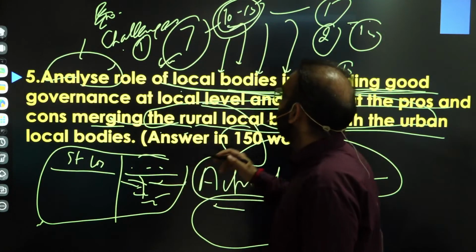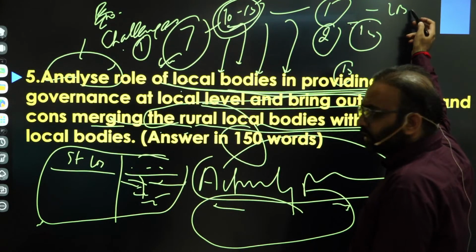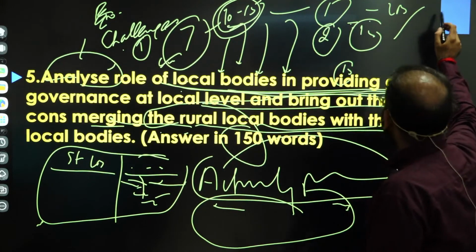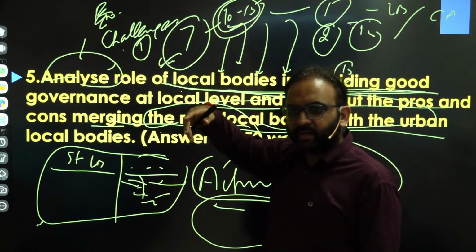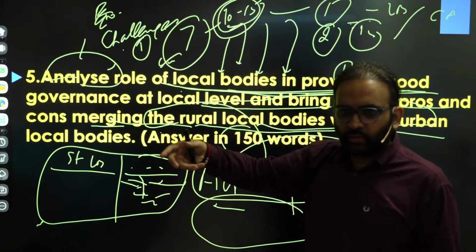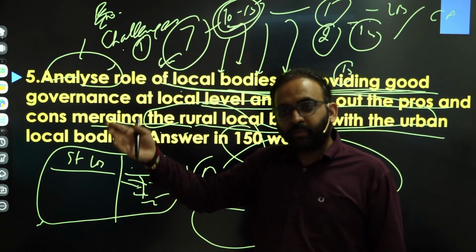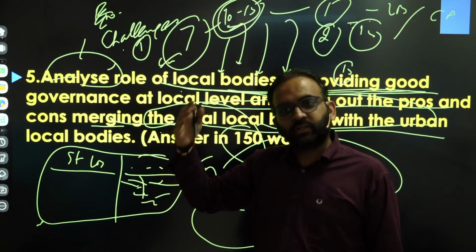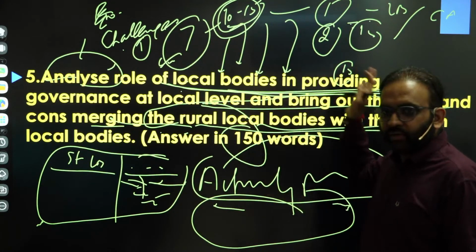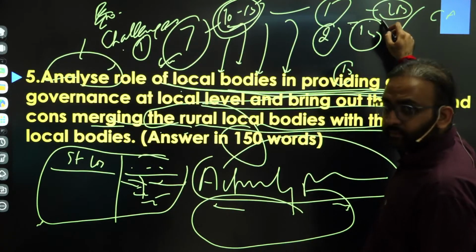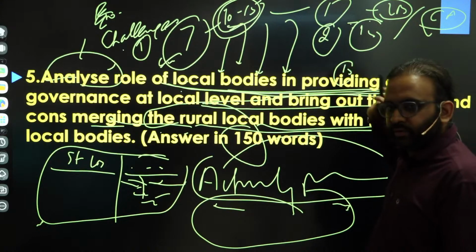Or another way you can adopt is, first, suppose, giving the local body definition in the introduction, or the introduction could be of constitutional articles, like Part 9 by the 73rd Constitutional Amendment Act, Part 9A by the 74th Constitutional Amendment Act. Part 9A consists of Articles 243P to 243ZG. Talk about the 11th and 12th Schedule, etc., in the introduction. So either a definition of local bodies or constitutional articles in the introduction, right?